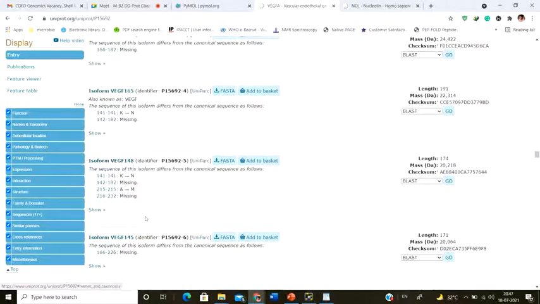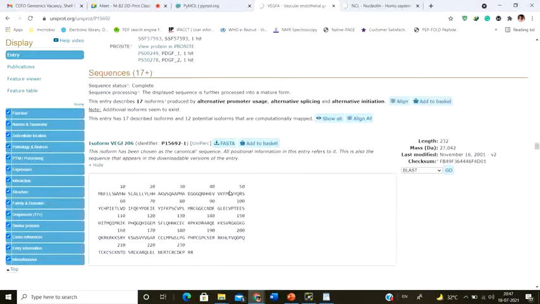Now if you see, all the different isoforms have different structures and different sequences. If you are keen on working with this VGF148 isoform, then you have to make sure that you have this particular structure with these modifications. Okay, this 215th alanine is mutated to methionine, and these regions are missing. Like that you get to find these sequences.